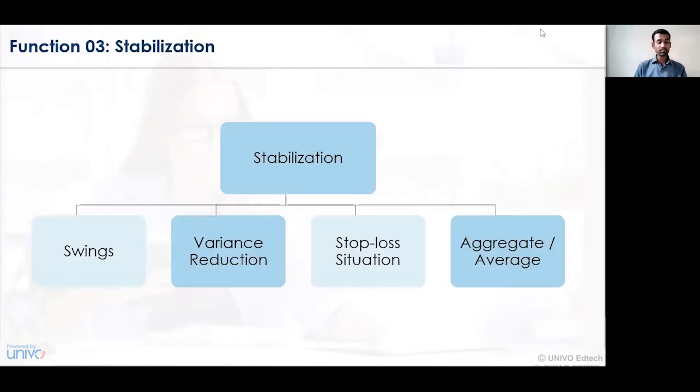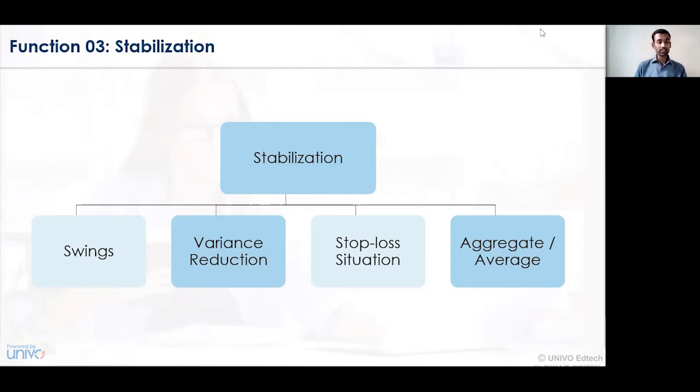Now let's move towards the third function, that is stabilization. In terms of stabilization, we have different types or categories: swings, variance reduction, stop loss situation, and aggregate or average situation. In terms of swings, the profit may either increase or decrease, and the loss may either increase or decrease.